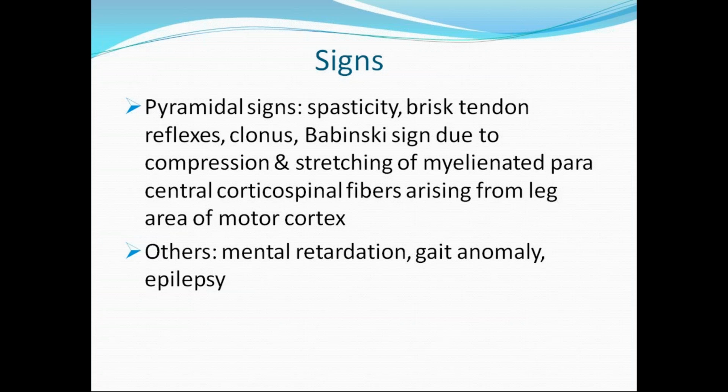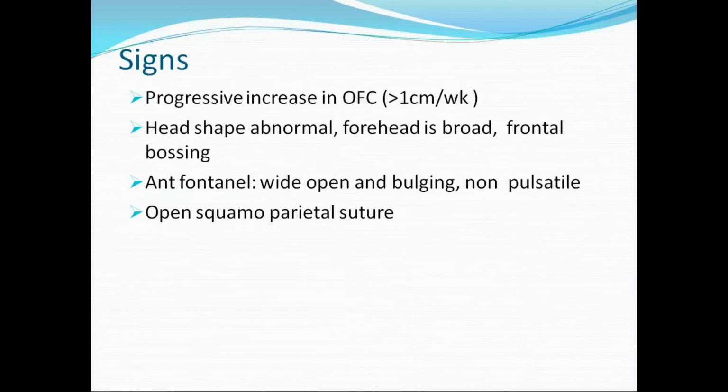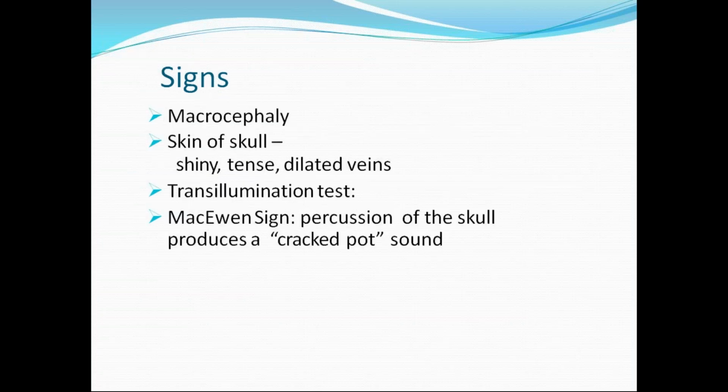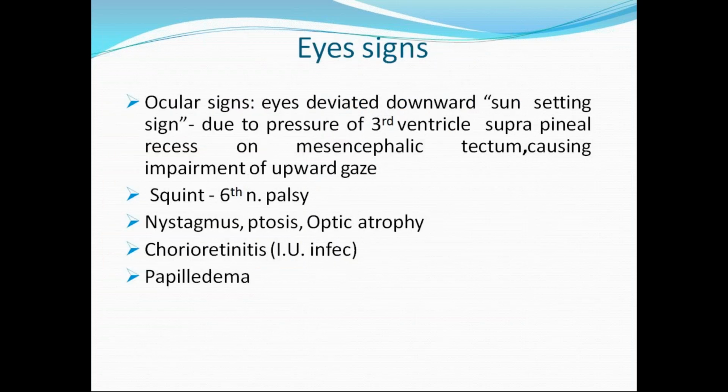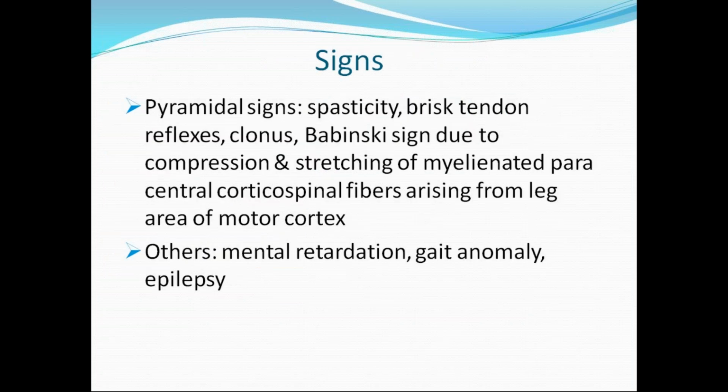So deep tendon reflexes are exaggerated more in lower limbs comparatively than upper limbs. And other abnormalities we expect are mental retardation, seizures, and gait abnormalities. So in brief, these are the signs: McEwen's sign. Next one is the transillumination test will be positive. Other ocular signs like sunsetting sign. We expect squint due to sixth nerve palsy, nystagmus, ptosis, optic atrophy, and papilledema.